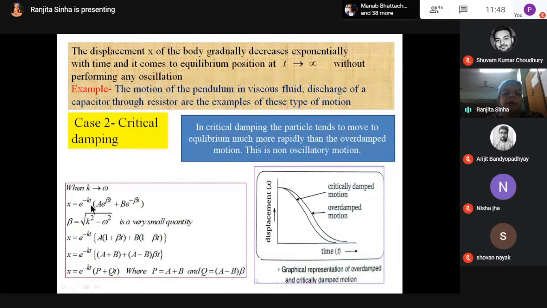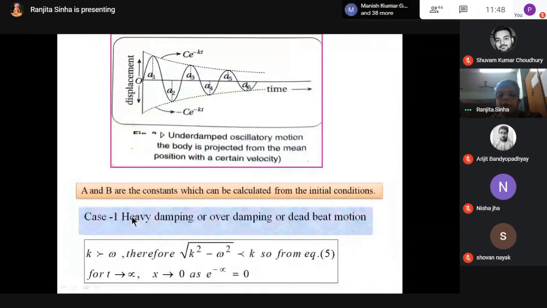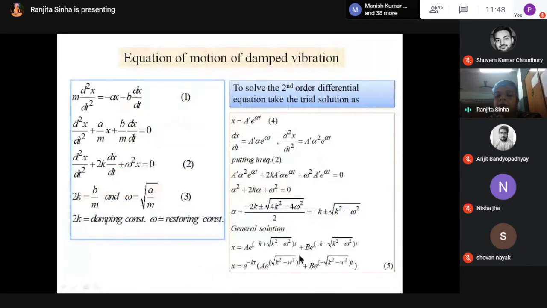Now, if K tends to omega, then what have I taken? Come to this equation, K tends to omega. Then what remains?